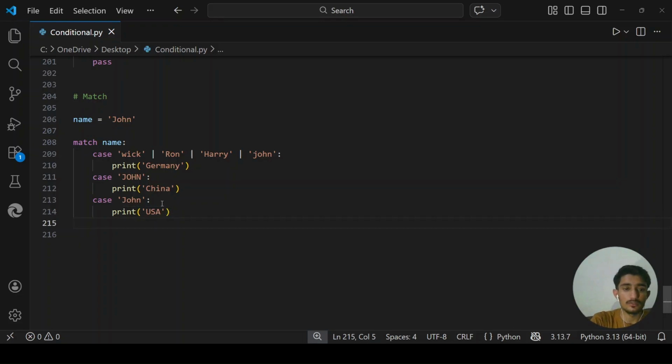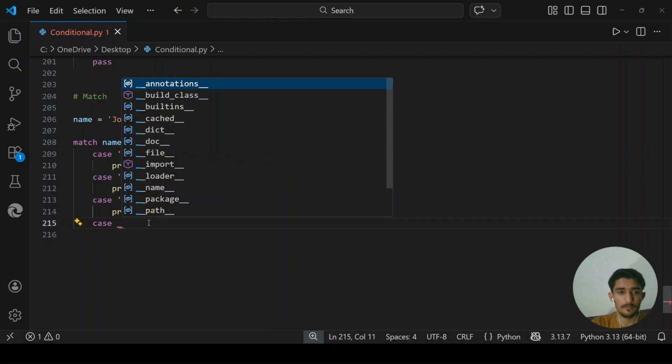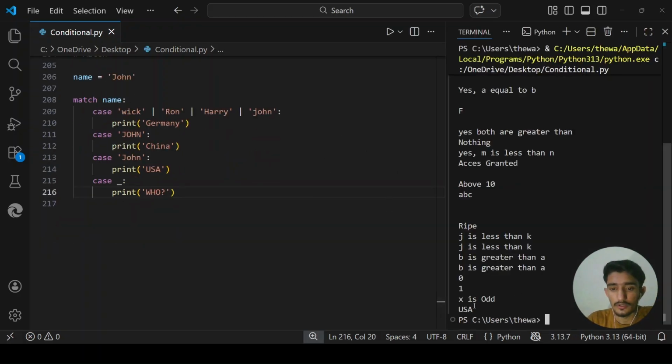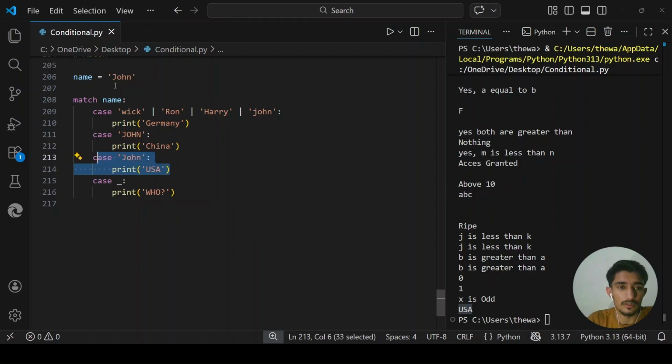Now, if there is no case, if there is no name matching whatever is here, we can literally type an underscore, which means the default last case. So we'll type an underscore and say print who. When I run it, you see USA. Why USA? Because John lives in USA. That's how we define this condition here.